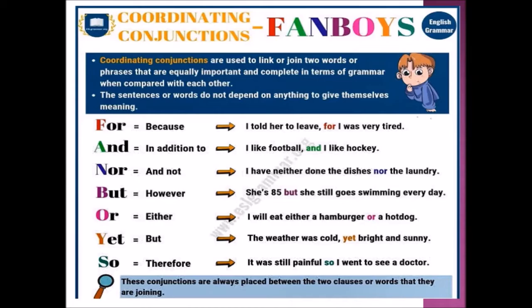For means because. Example sentence: I told her to leave for I was very tired. And means in addition to. Example sentence: I like football and I like hockey. Nor means and not. Example sentence: I have neither done the dishes nor the laundry.